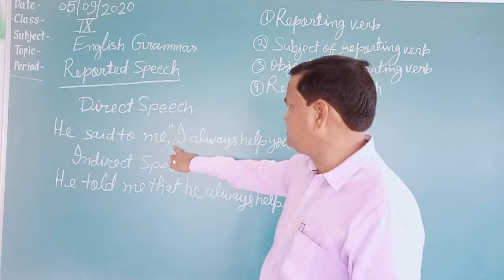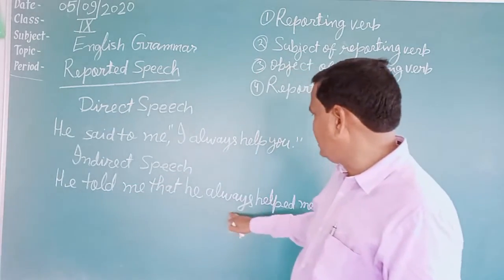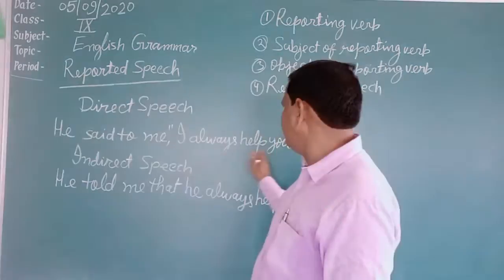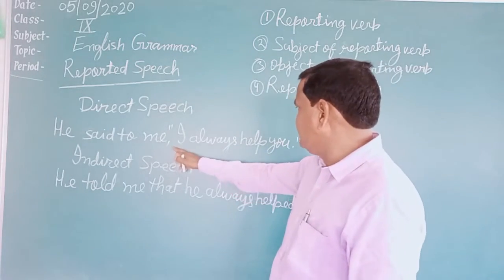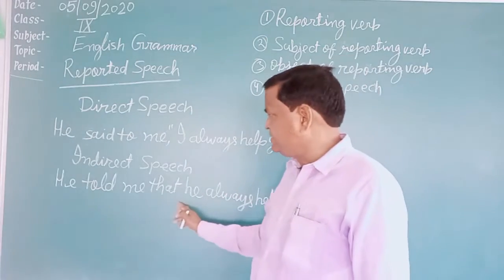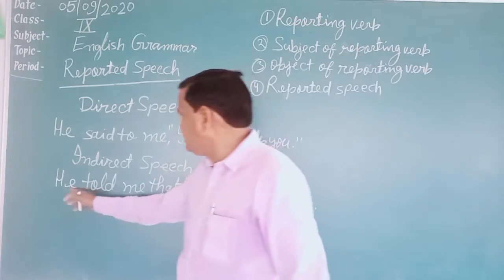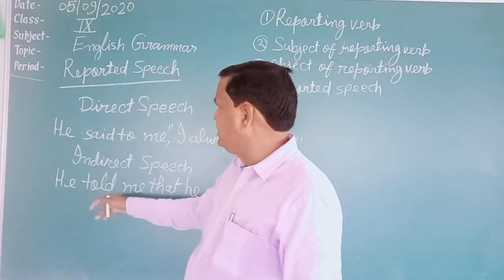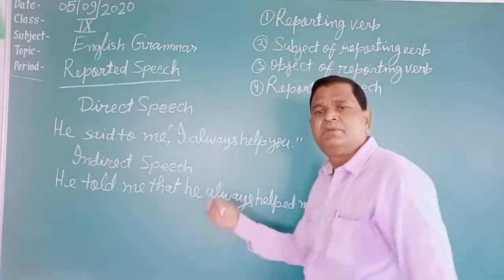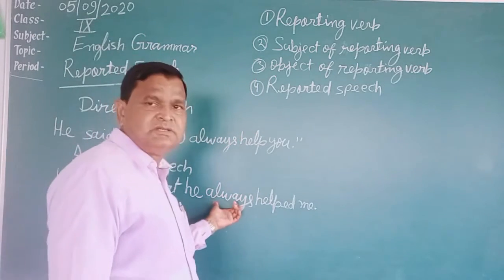Here you see this direct speech has been changed to indirect speech, and it has been written here: he told me that he always helped me. It is indirect speech. He said to me, I always help you, is direct speech, because the direct words or direct sentence has been written here. But in the second sentence, this speech has been changed to indirect speech. What the speaker had said, I have told in our own words. So it is indirect speech: he told me that he always helped me.